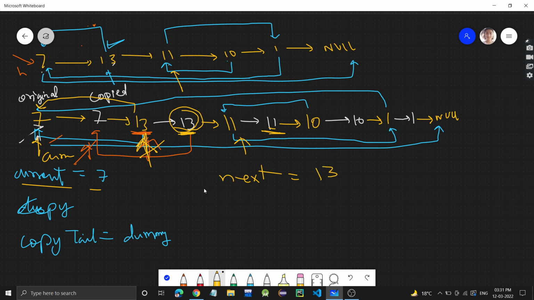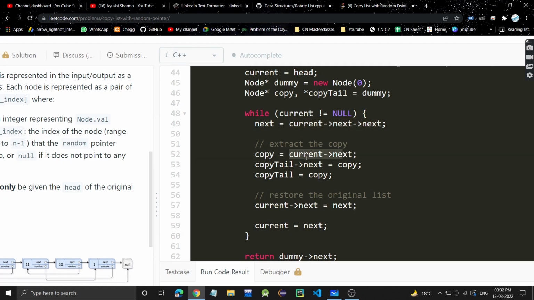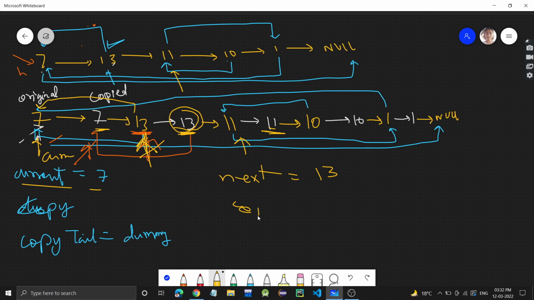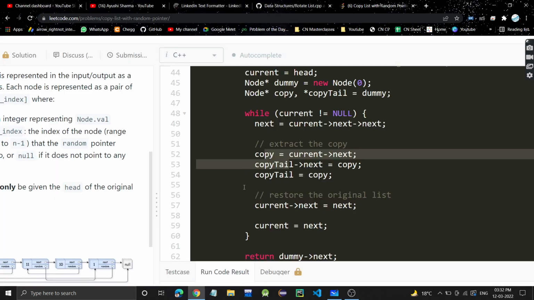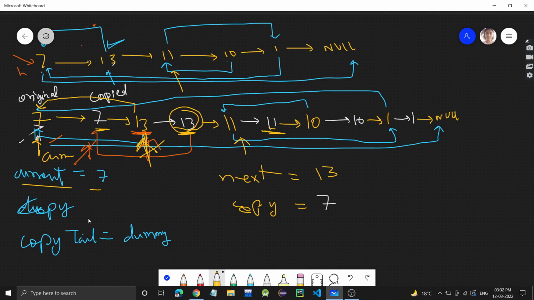Fine, I stored this. Now in the copy variable I write current's next. Current is 7, and 7's next is this gray 7, the white 7. After that, copy tail's next should be this copy. Somewhere the dummy node is there, and copy tail is pointing to it.